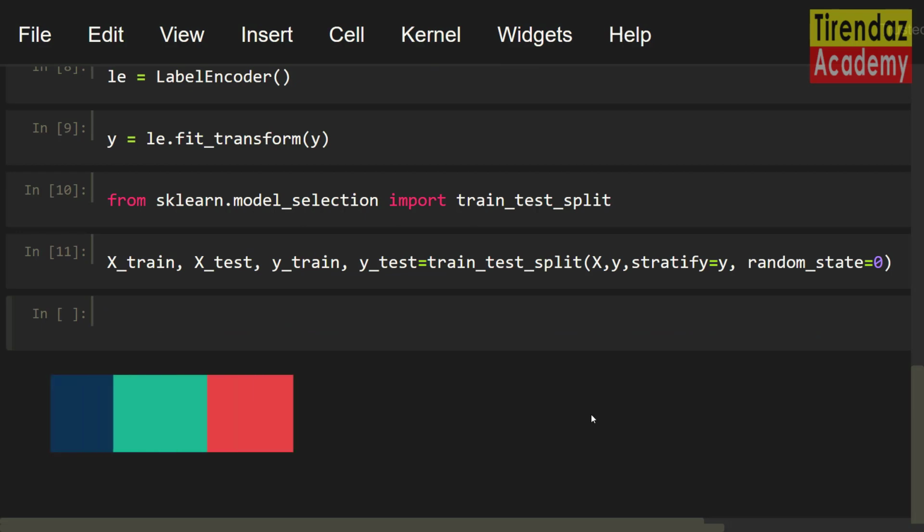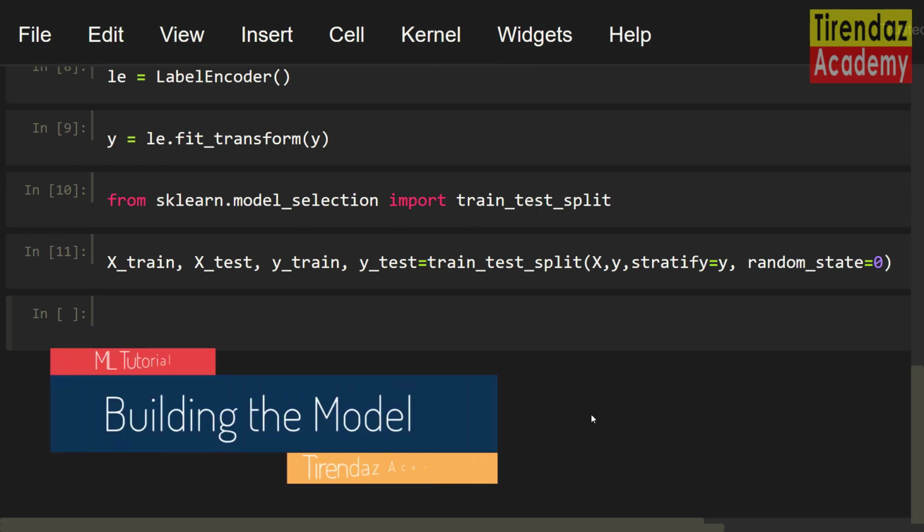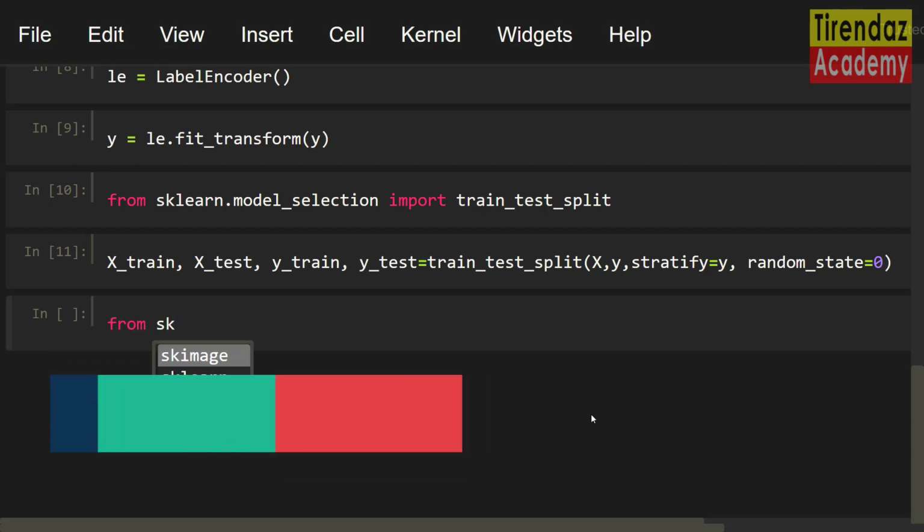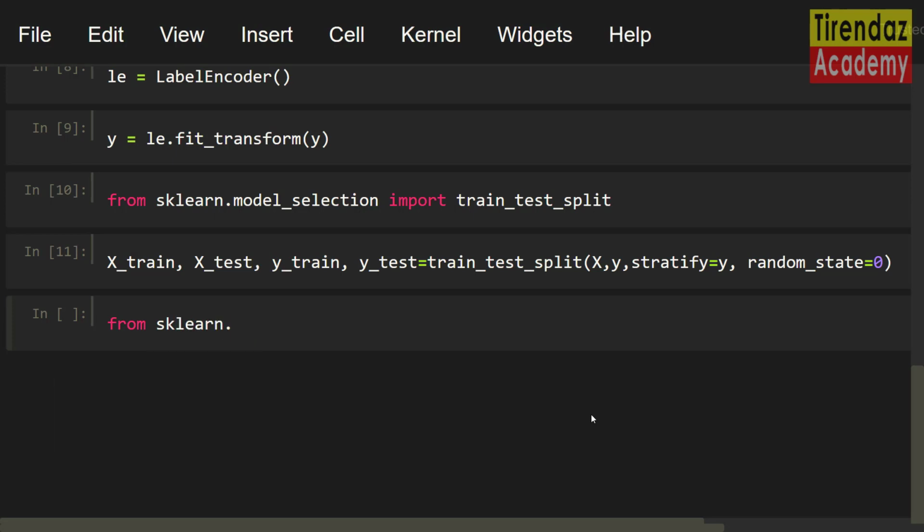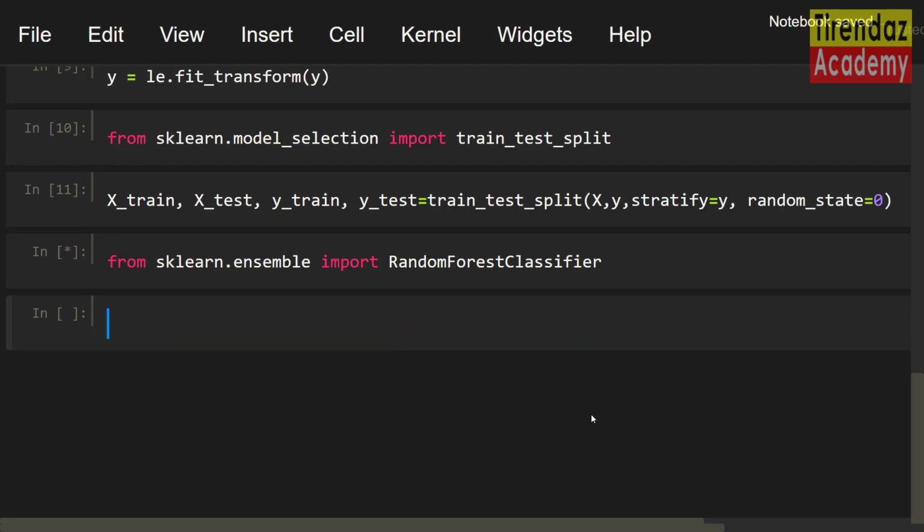Cool. To use random forest in scikit-learn, we need to import RandomForestClassifier from the ensemble module. Let's import this class from sklearn.ensemble import RandomForestClassifier. Now I'm gonna create an object from this class: rf equals RandomForestClassifier.